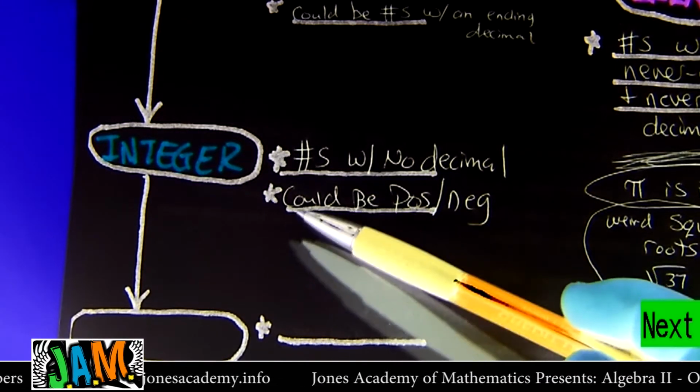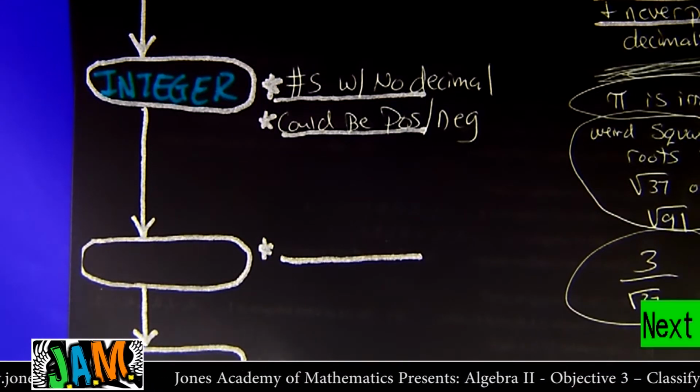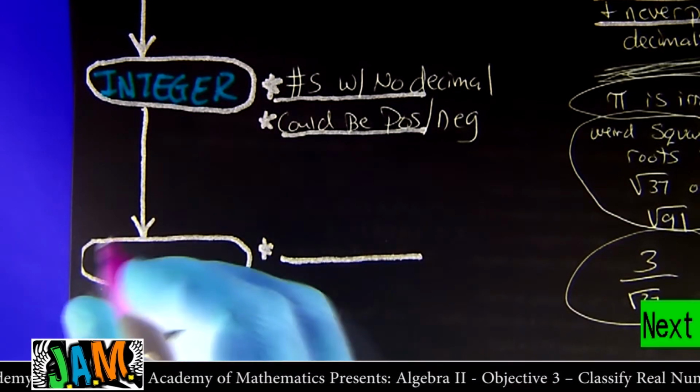And if we just threw out all the negative ones, well, then that's what we call whole numbers.